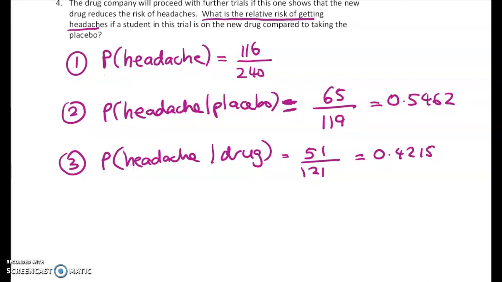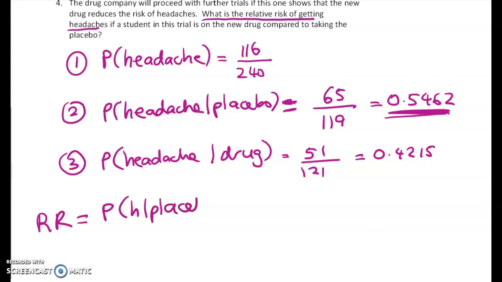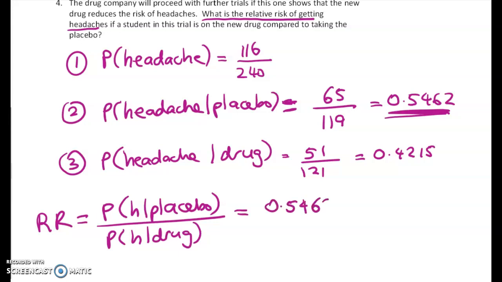As I've said already about 3 times, I like to do this by taking the big number and putting that in the top line in the numerator. So we're going to go like this. The relative risk is equal to the probability of headache given placebo over the probability of headache given the drug. And this is not going to be a probability, it's just going to be a number that we have to interpret. So it's this, and that gives us 1.29.